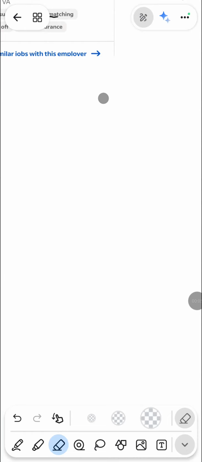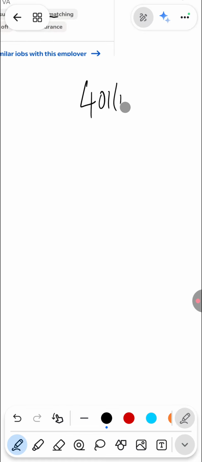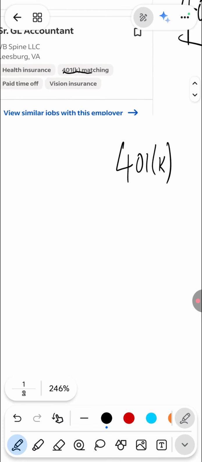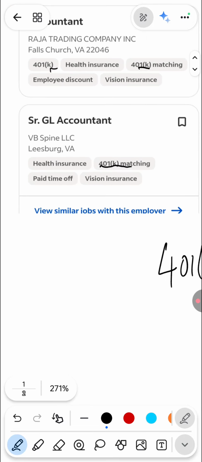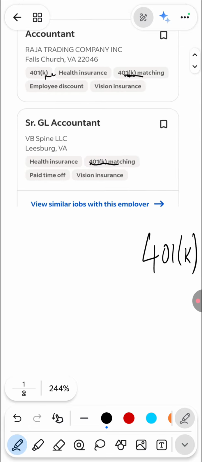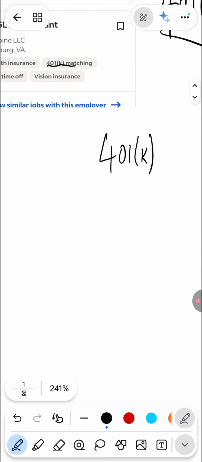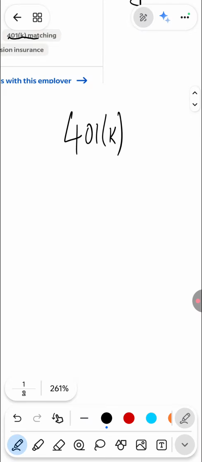Hey, today we are going to discuss 401k plans. Quite often you will see these terms when you search for a job: 401k plan, 401k matching. So what do they exactly mean? Let me just take an example.